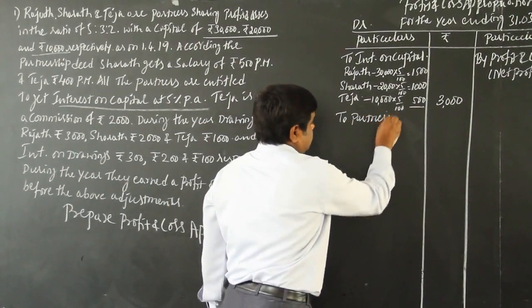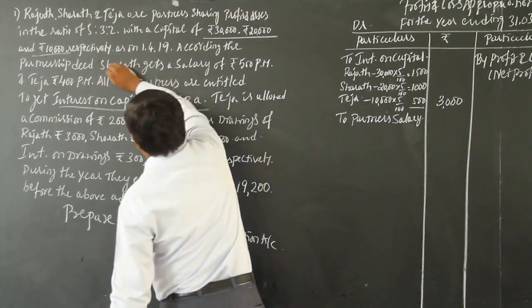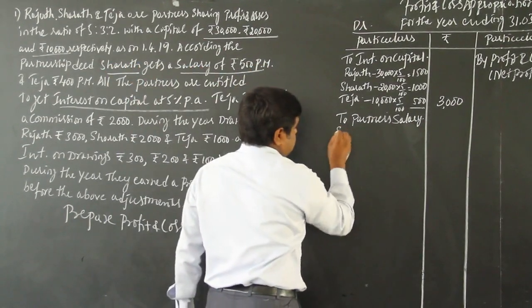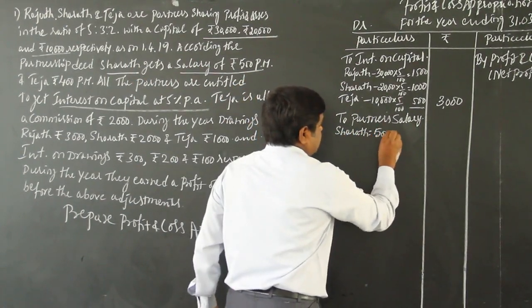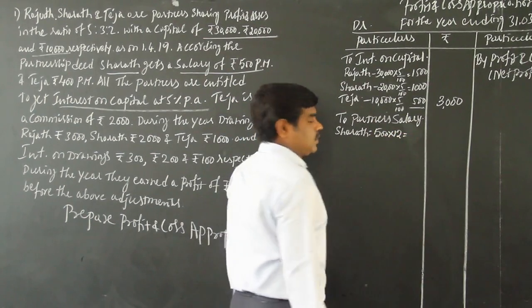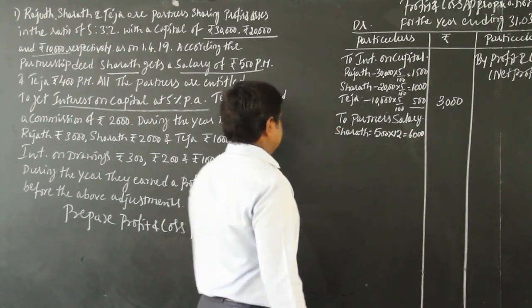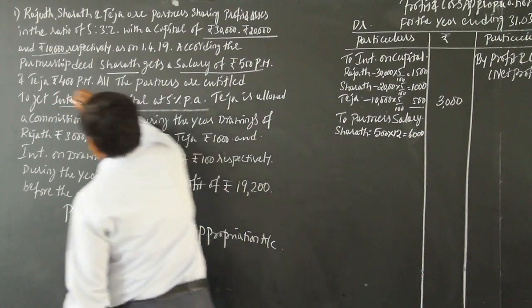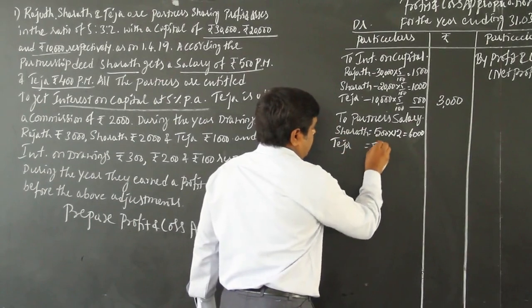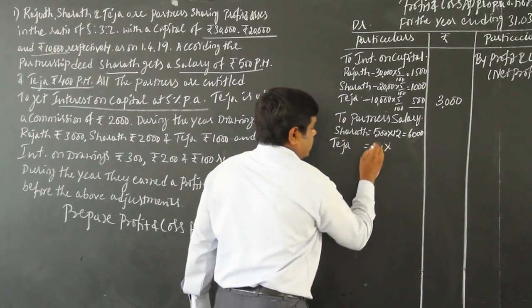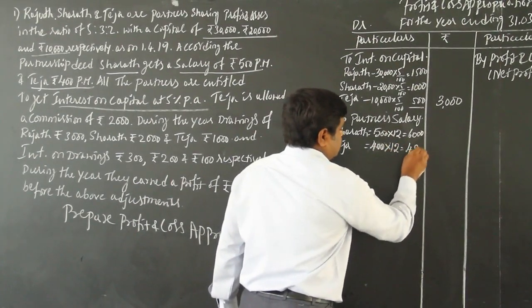Sharath salary 500 into 12 for one financial year, 12 months. So 500 into 12, 6,000 rupees, and Teja 400 per month, 400 into 12, so 4,800.